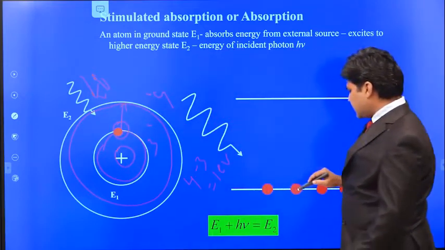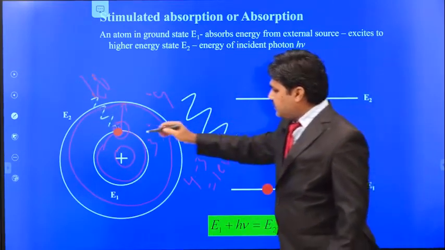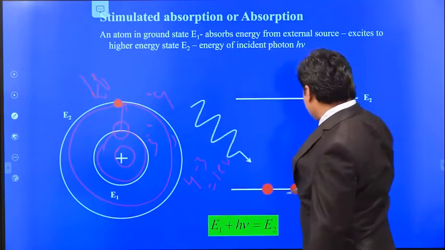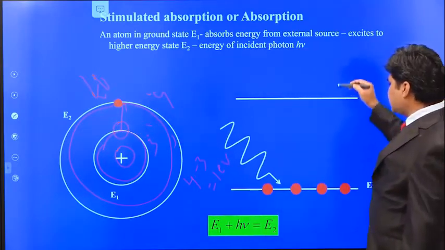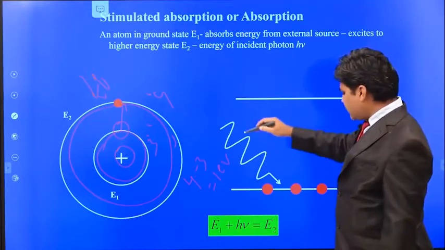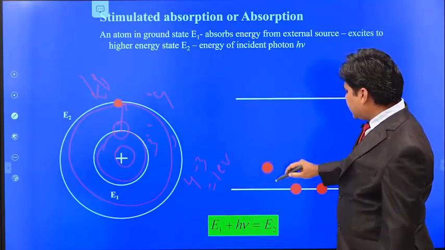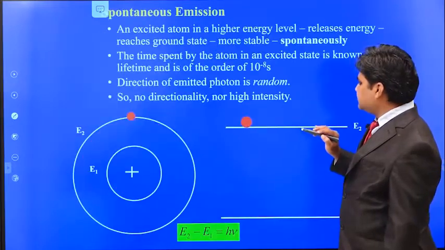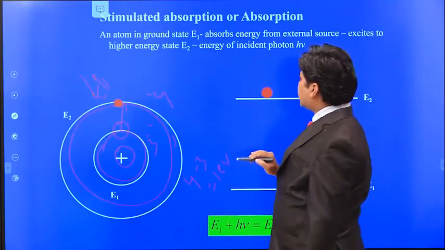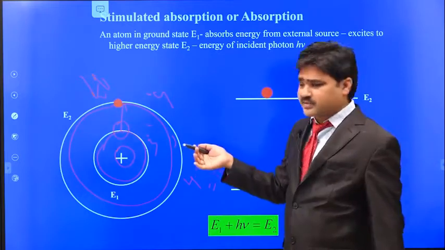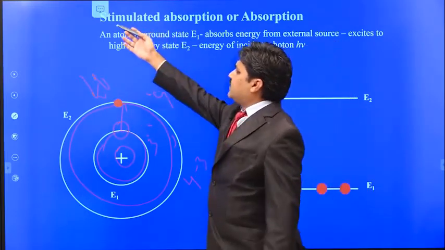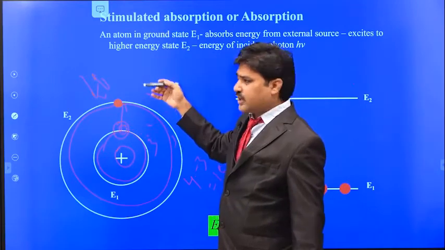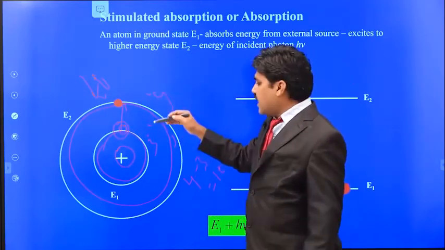So initially the electron is in the ground state, and when it absorbs the photon, it will go to the excited state. Here E1 is the ground state and E2 is the excited state. It completely absorbs the photon and goes to the excited state. This is simply called absorption or stimulated absorption. Stimulated in the sense that it will force the ground state electron to the excited state, it will speed up the process of absorption.